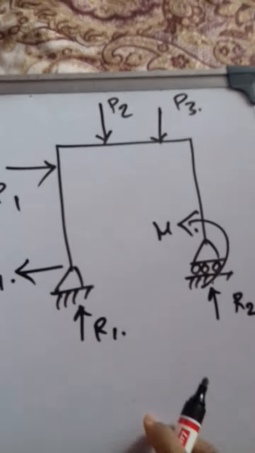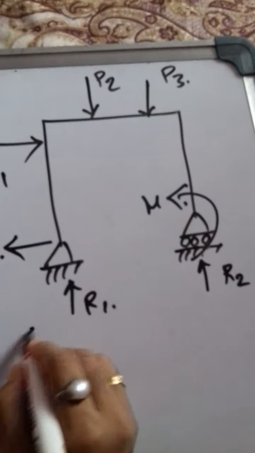Okay, so see, for this case, summation of vertical equal to 0, summation of horizontal equal to 0, and summation of moment equal to 0. So there are three equations and the number of unknowns equal to 3, right?